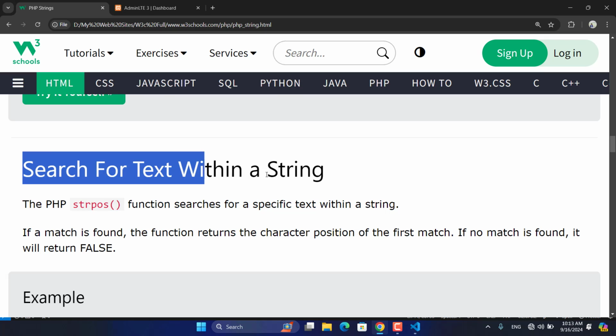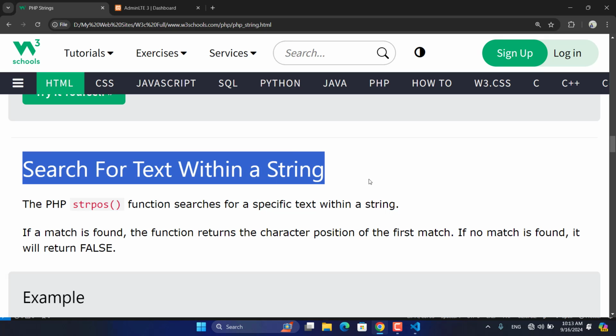And the next function is strpos. We need to find a letter inside a series of characters. You have names or maybe a topic or a paragraph, and then you need to find a specific character inside a string. Maybe your name is in a database and you want to know which position a letter is in.